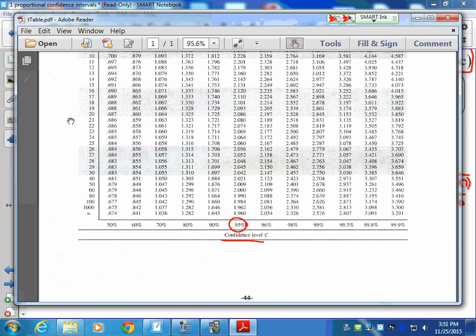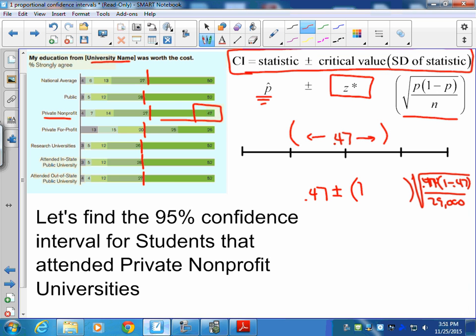We're finding 95, and when we're dealing with a z distribution instead of a t distribution, we work to the infinity value for degrees of freedom, because when we're dealing with z's instead of t's, we don't use degrees of freedom. We're working off of that true z value of 1.96. So we can put that piece in.